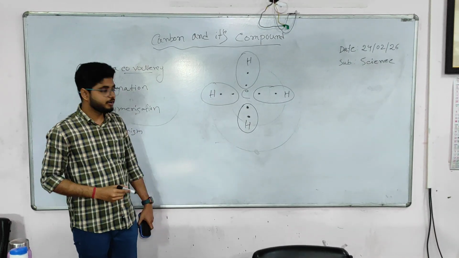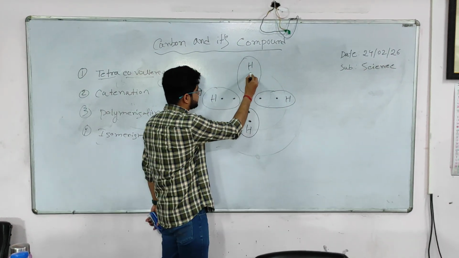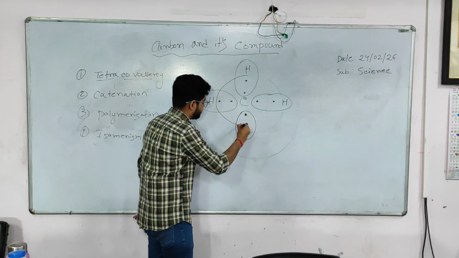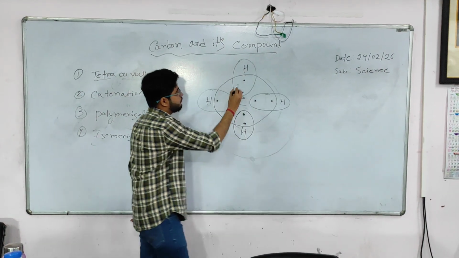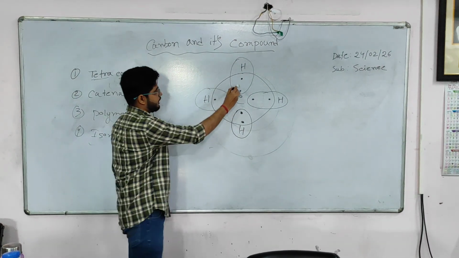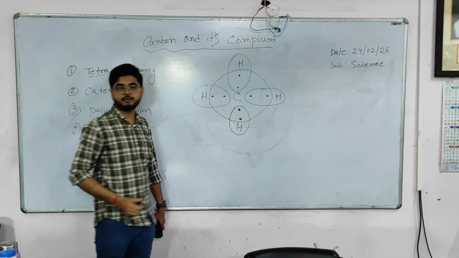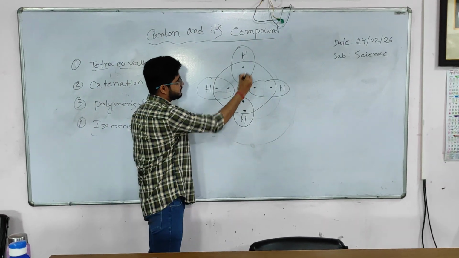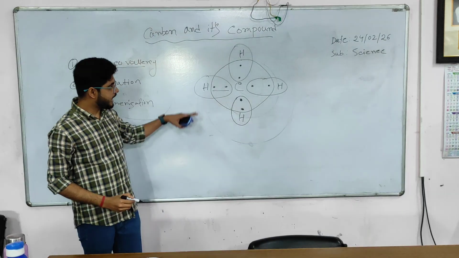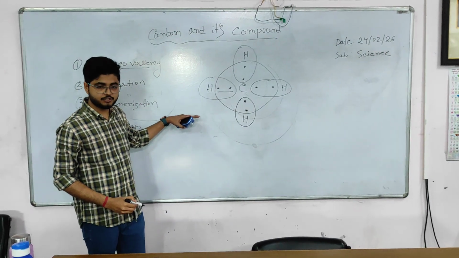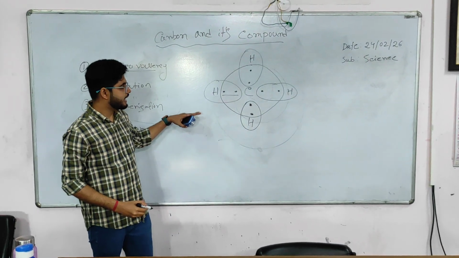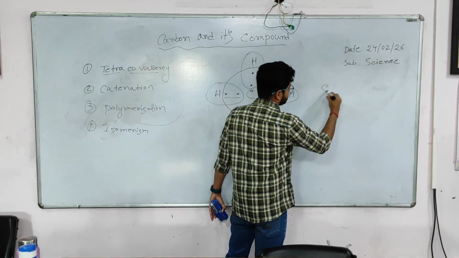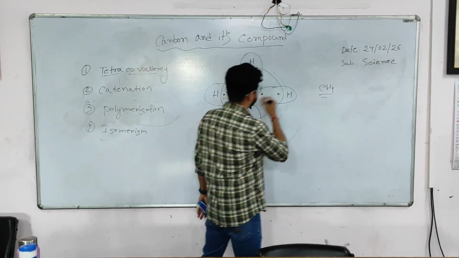Now what will carbon do? Carbon will share the 4 hydrogen electrons. Now count the carbon electrons: 1, 2, 3, 4, 5, 6, 7, 8. So carbon's octet is complete. And this bond will be the covalent bond. So this is how carbon shares electrons and makes covalent bonds. And this is the compound, CH4, methane.